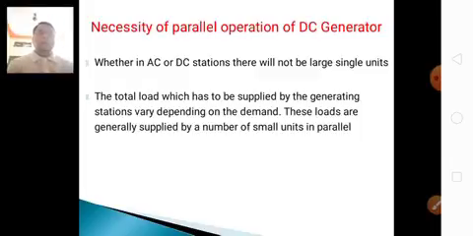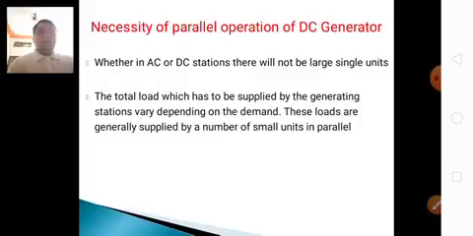When generators are connected in series, if one of the three generators fails, the entire system will fail. When three generators are connected in parallel, suppose one generator fails due to a short circuit or anything else, the other two generators will keep running. That's why we connect generators in parallel. If one generator fails, the other generators will supply the current.